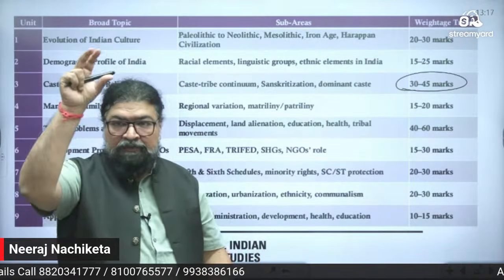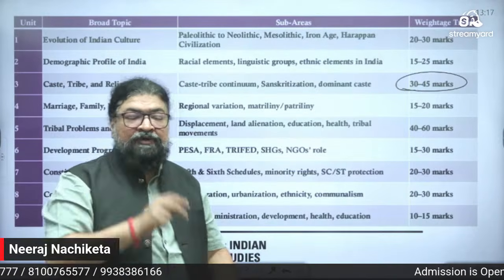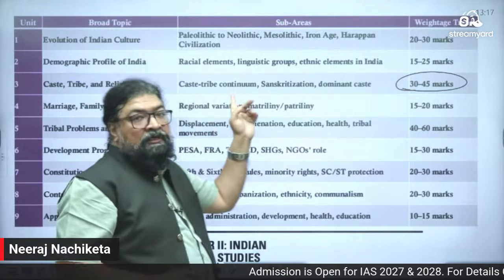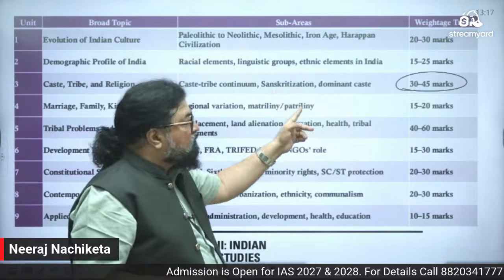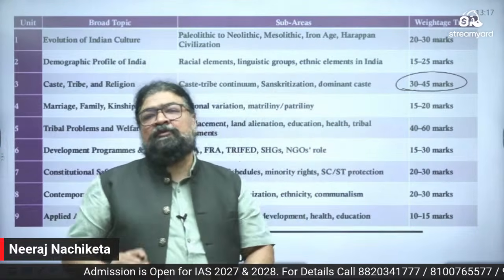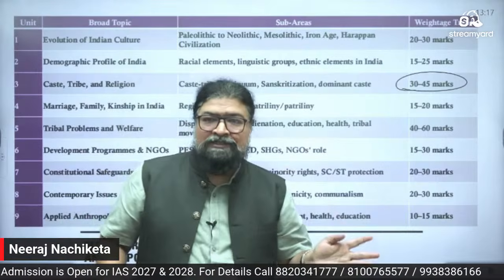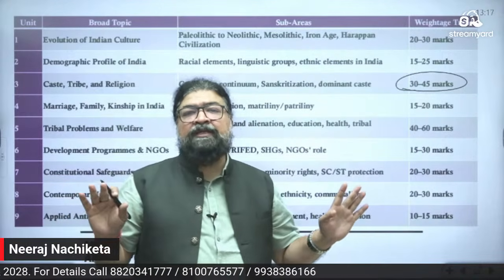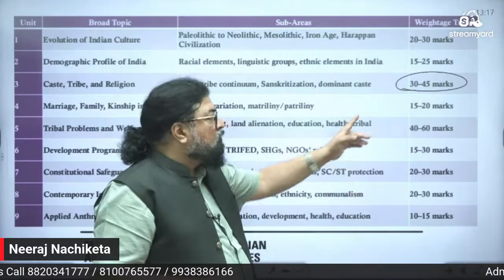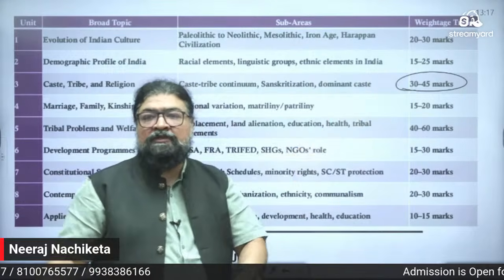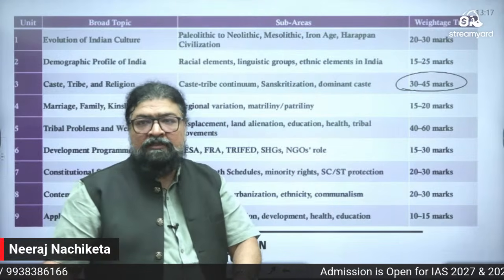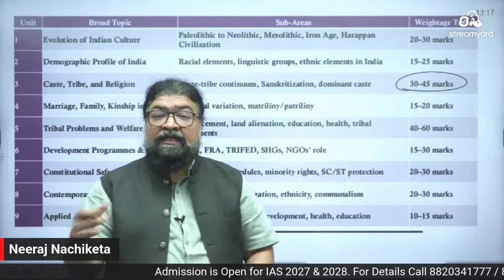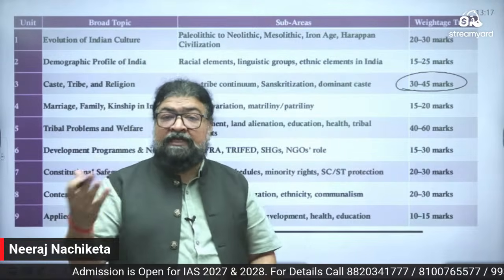So I'm again giving you chapter-wise breakup in terms of weightage of marks. If you look at caste, tribe, religion, caste-tribe continuum, Sanskritization, dominant caste, caste mobility, sacred complex, right? Nature, man, sacred complex, all those areas, you have 30 to 40 marks. L.P. Vidyarthi's concept of sacred complex, nature, man, sacred complex.